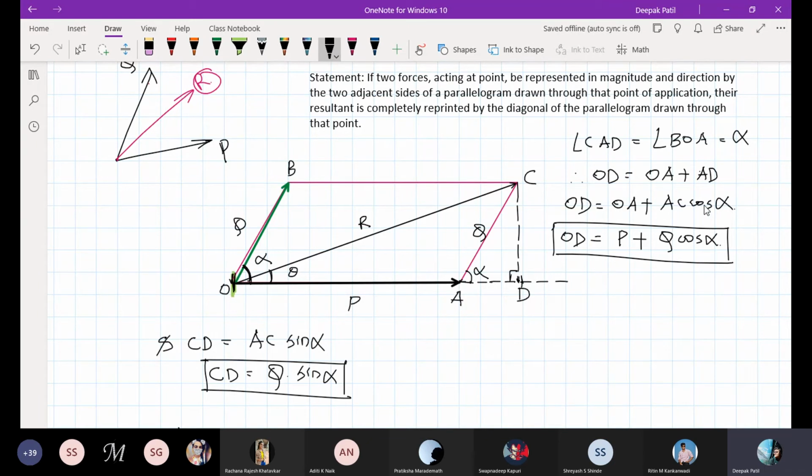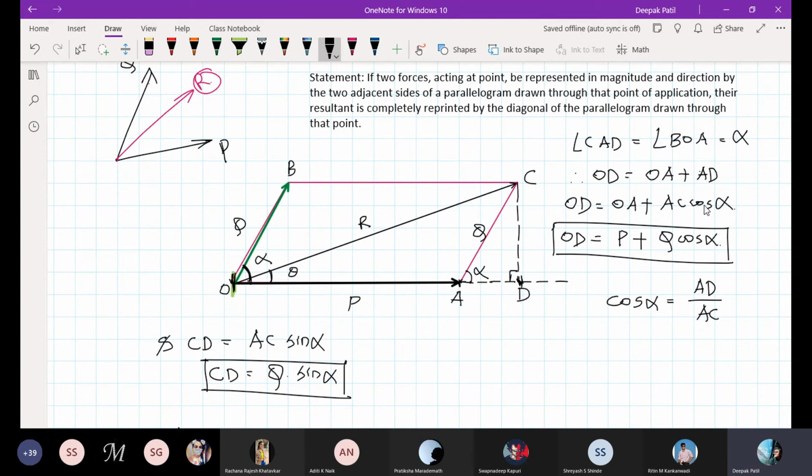In this right angle triangle, cos alpha is AD divided by AC. So AD is equal to AC cos alpha.